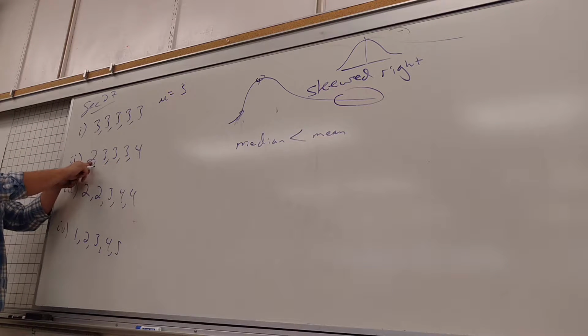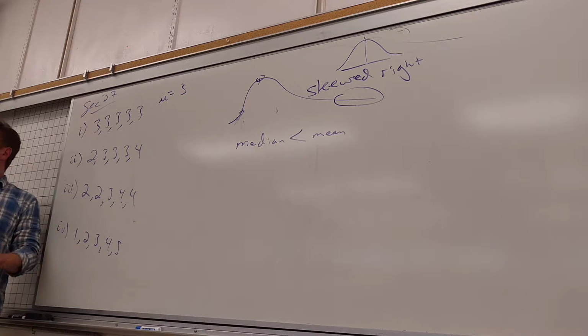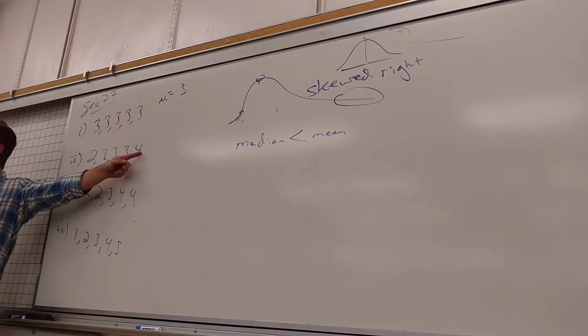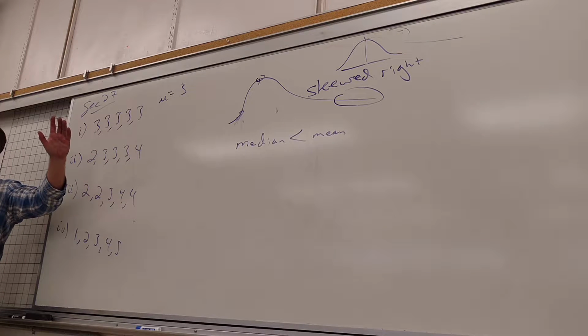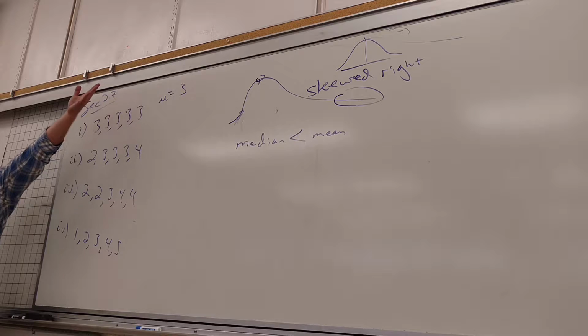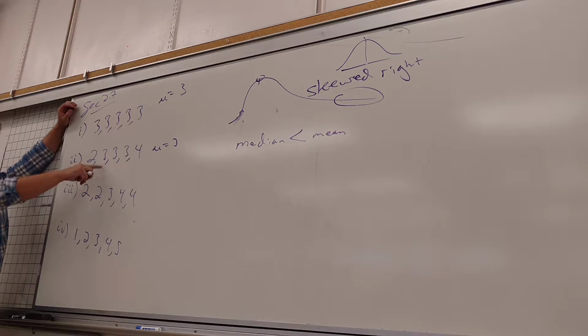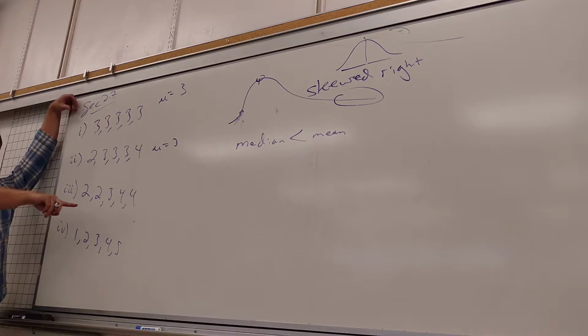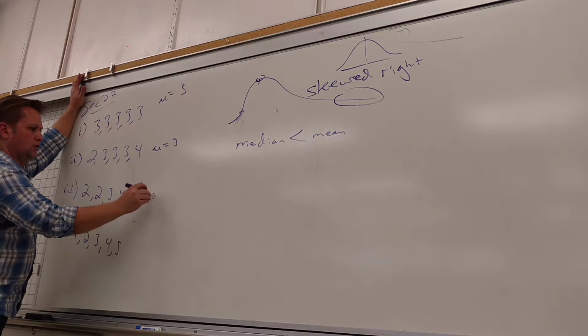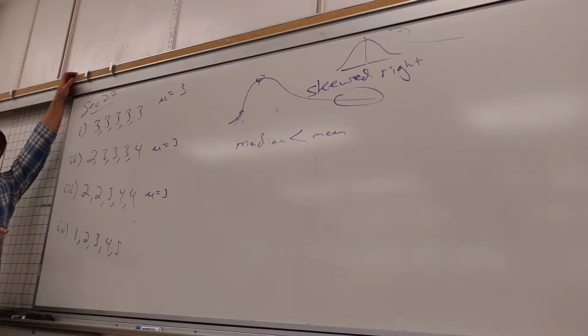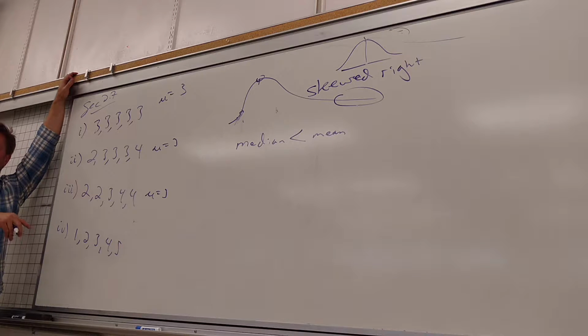Here, what did I do? Took that down 1, took that up 1. So aren't they still going to add to the same number? So then when I divide by 5, I'm going to get the same number. So this mean is 3. And then I did the same thing here. Took that down by 1, took that up by 1. So the mean here is still 3. And the mean here, still 3. Alright.